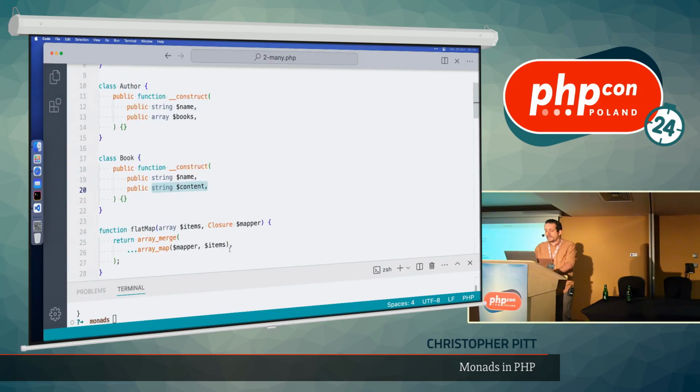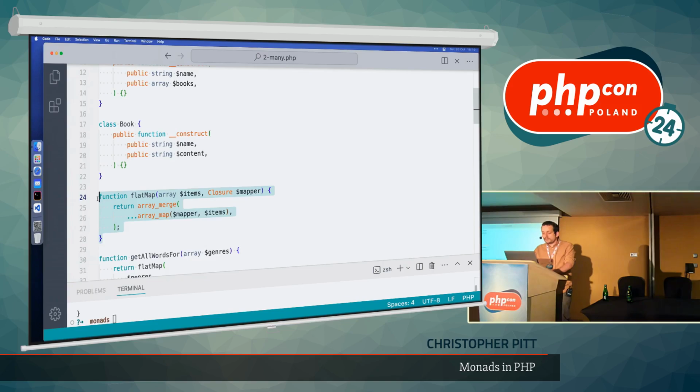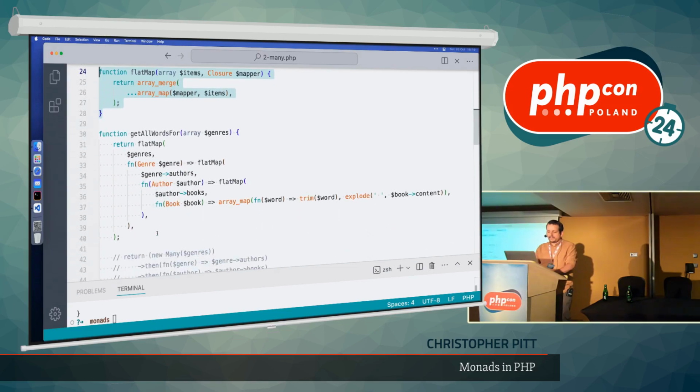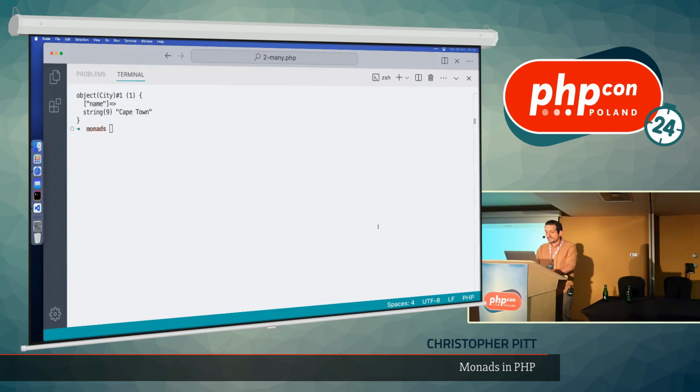So let's try and make this work. I've gone to Stack Overflow and found a nice flatMap implementation in PHP. Actually, I really like the syntax of this. Cool. And then I made this really ugly helper method. It flat maps over all the genres in a given array. And for each genre, it flat maps over that genre's authors. And for each author, it flat maps over that author's books. And finally, for each book, it explodes the content and then trims each word. So when we run this, it is actually doing the thing that the boss has asked it to do.